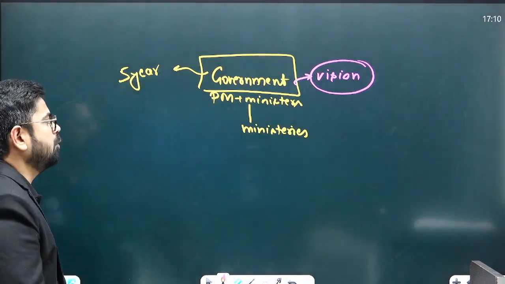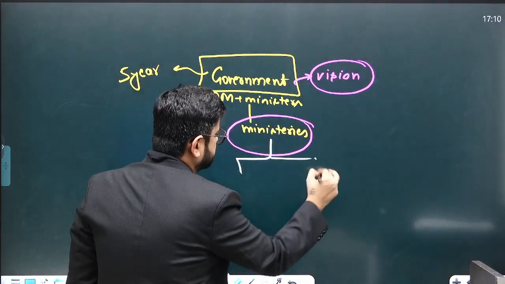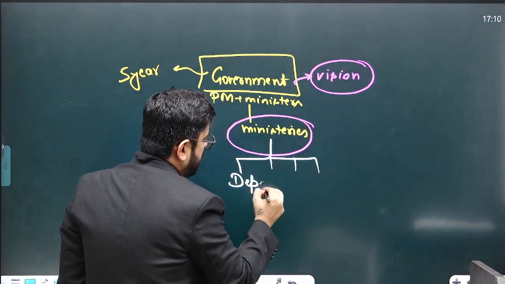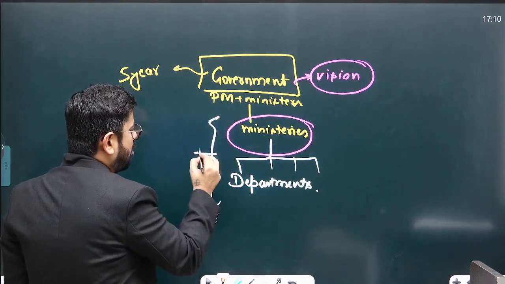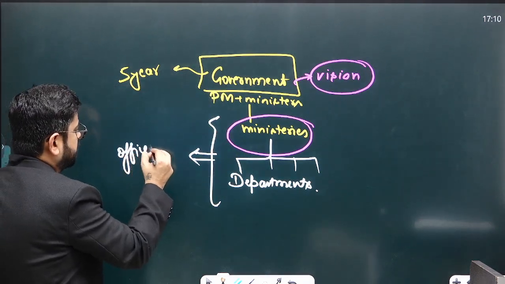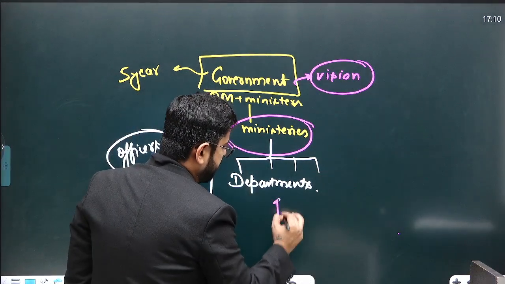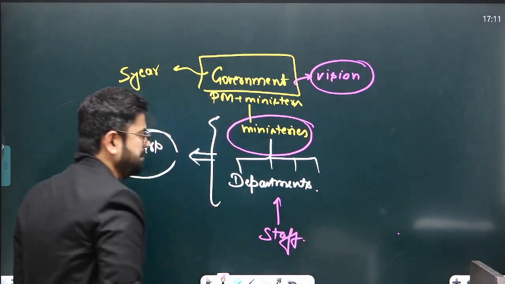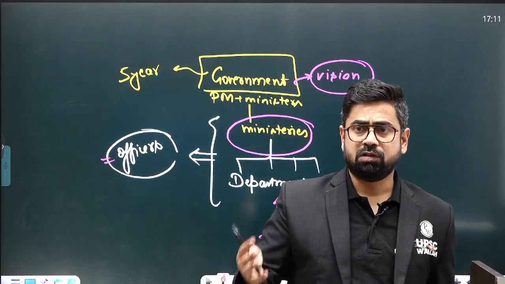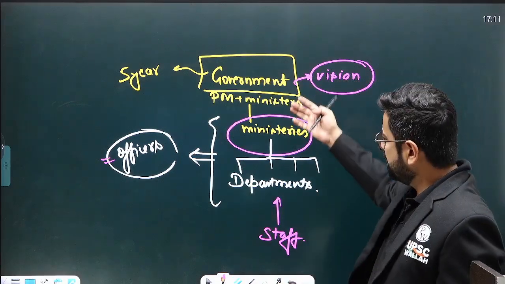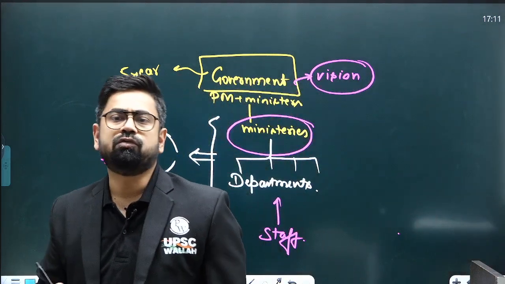But to help them out, we have people over here. These ministries have a lot of departments, and these departments have to be manned by officers who are leaders in themselves. We need officers to man them. Of course we need staff, a lot of staff will be there, but basically we need officers to manage the whole department, to guide the whole staff, and to ensure that whatever policy is taken by the ministers or the government is fully implemented.